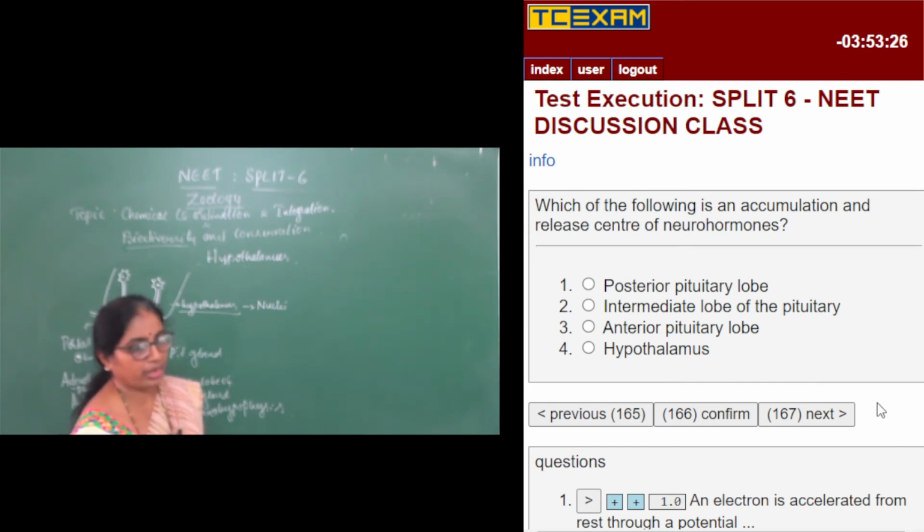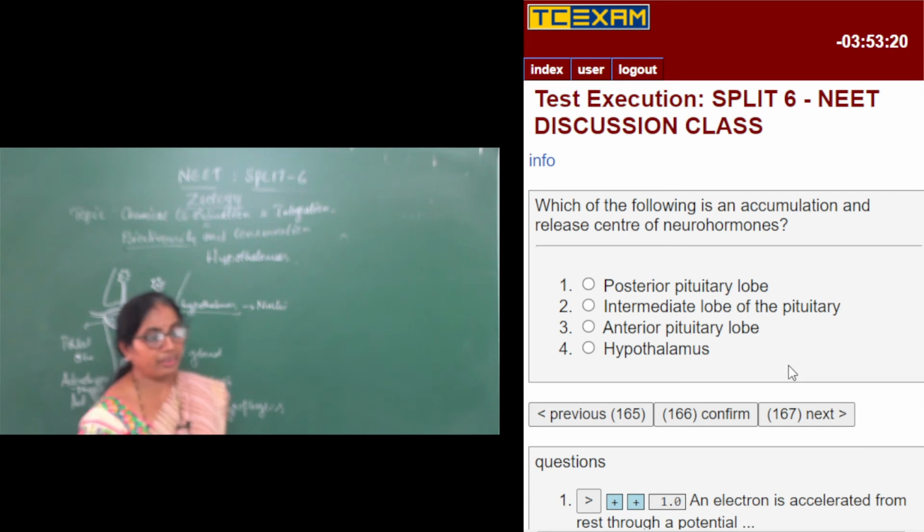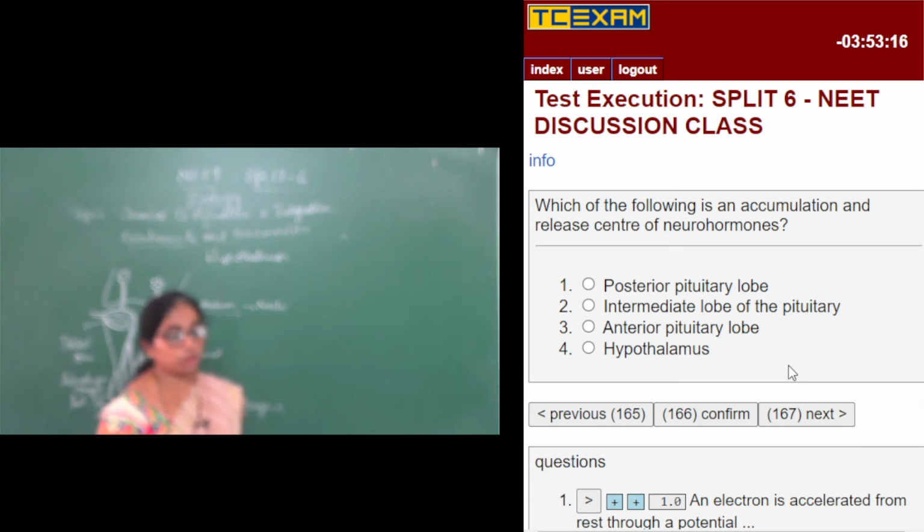Now I hope you can answer this question. It is posterior pituitary lobe, intermediate lobe of the pituitary, anterior pituitary lobe or hypothalamus.